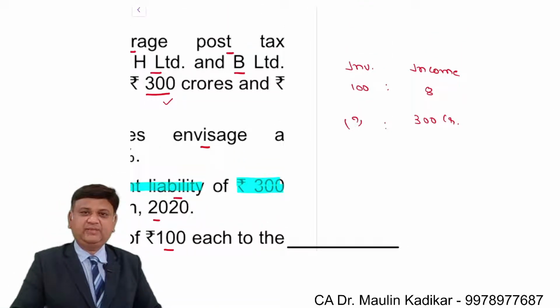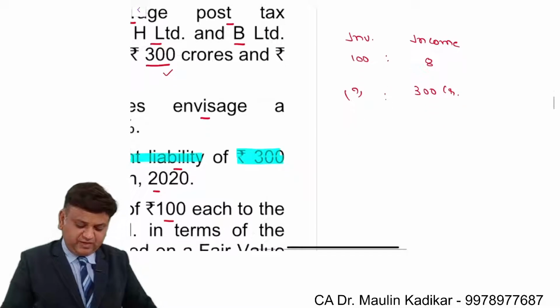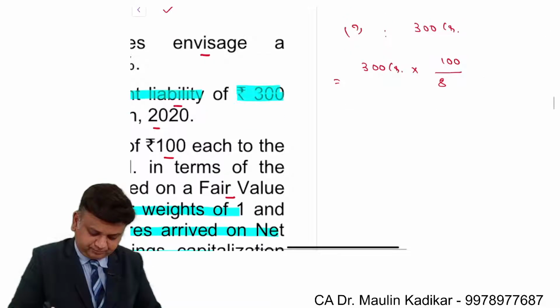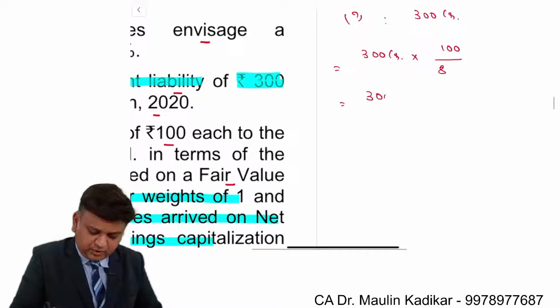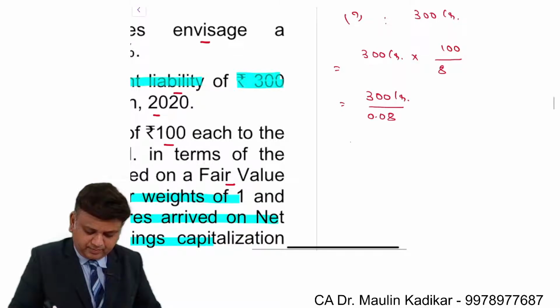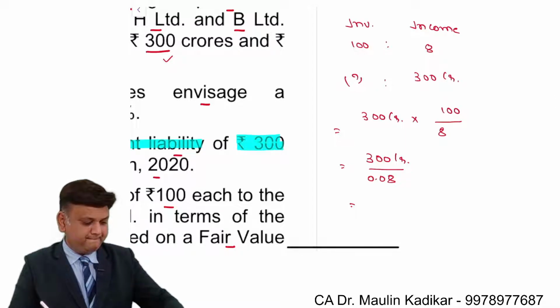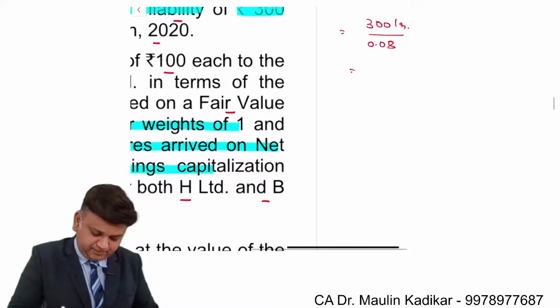And that is given the name earning capitalization method, that is present value of the future earning. So it is 300 crore into 100 divided by 8, or 300 crore divided by 0.08. That comes to 3750 crore.